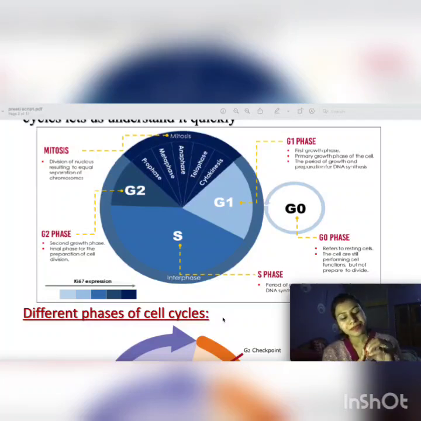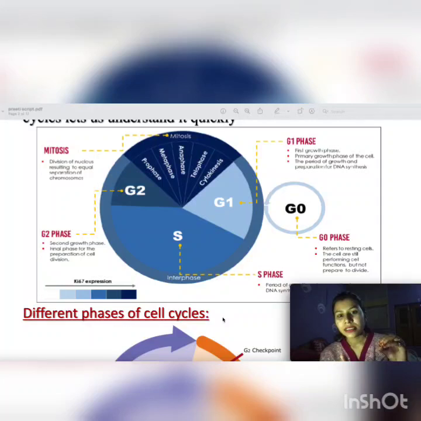This is the very first phase. In the G1 phase, the cell will grow. The cell is metabolically active. I'm not saying that the cell is inactive. The cell is active, growing in size, developing its intracellular components, but it will not divide. It will rest in this phase and wait for the next phase, the S phase. If the cell in G1 phase, in a resting phase, goes to another phase, the S phase, in the S phase it will do synthesis and replication of DNA.